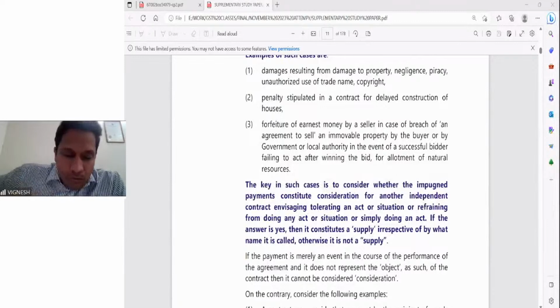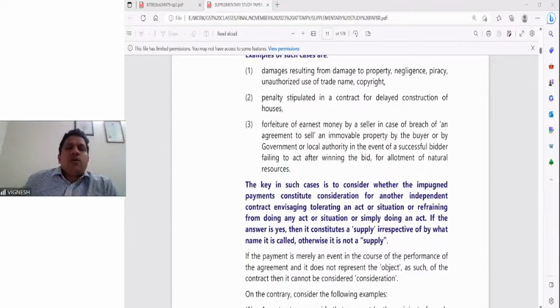Just to give you a brief as to what all we have discussed. We discussed Section 7 in detail, along with Schedules 1, 2, and 3. Schedule 1 speaks about the activities without consideration which are qualified as supply.